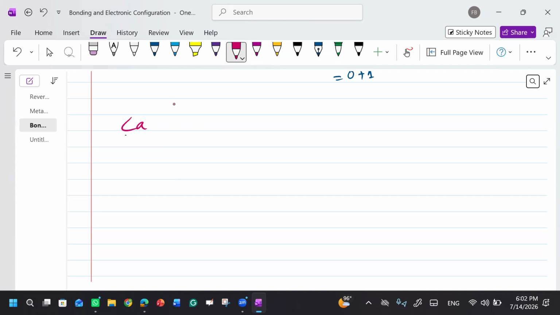So what is the possibility for calcium? It will lose 2 electrons. Now it has lost 2 electrons. On the other hand, we have another species. This will be known as calcium ion, and this is calcium atom.